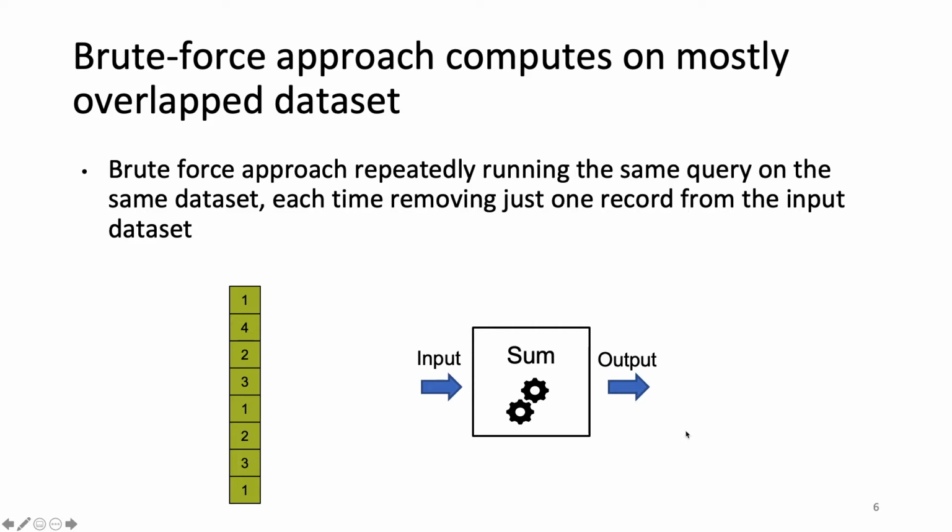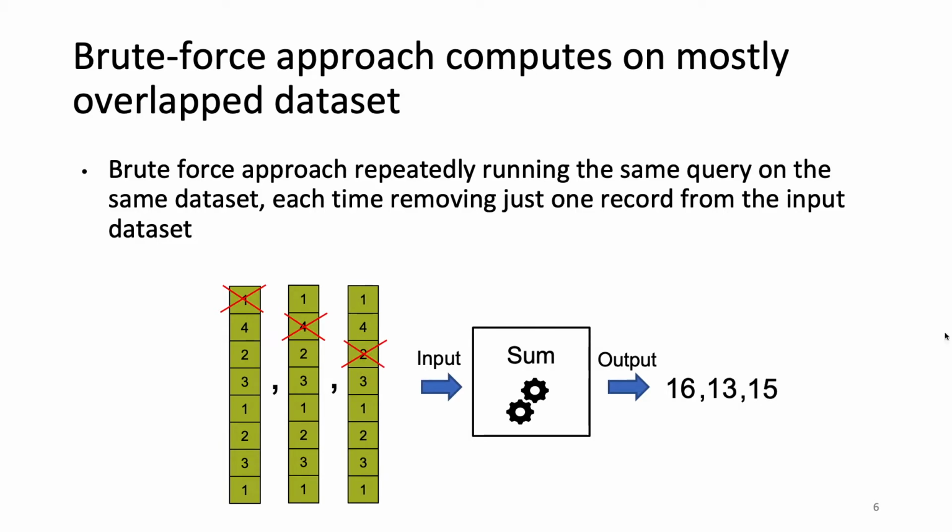We found that the brute force approach computes on a mostly overlapped dataset. Take this figure as an example. Suppose we want to identify the influence of each of the first 3 individual data records in this input dataset on the sum query's output. The brute force approach removes these 3 data records individually each time. As we can see, the remaining 5 data records are repeatedly computed. Hence, our goal is to reduce such redundant computation.